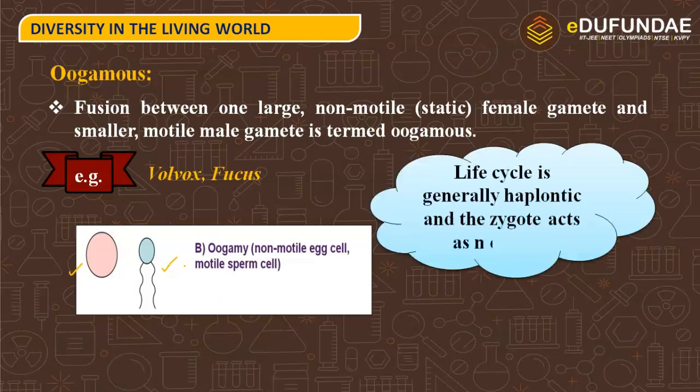Life cycle is generally haplontic and the zygote acts as meiocyte. So what do we mean by haplontic life cycle? That the main body will be haploid and the zygote that forms will be diploid, and if the zygote is diploid it will have to undergo meiosis, that means the reduction division, to again form the haploid plant body. So we call the zygote the meiocyte. Meiocyte is the structure in which meiosis takes place. So the zygote is acting as the meiocyte in which the meiosis will occur.